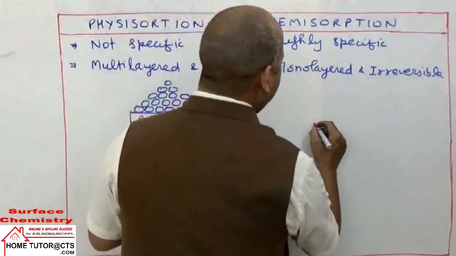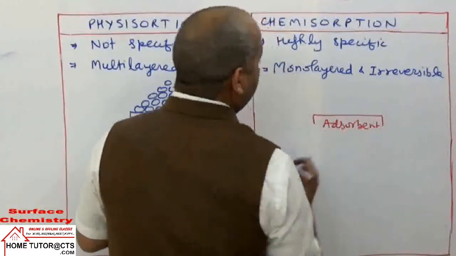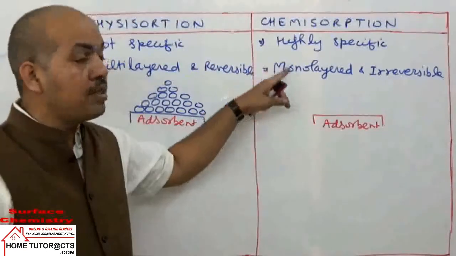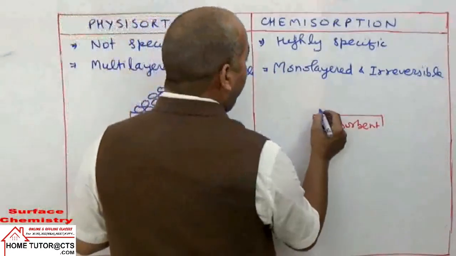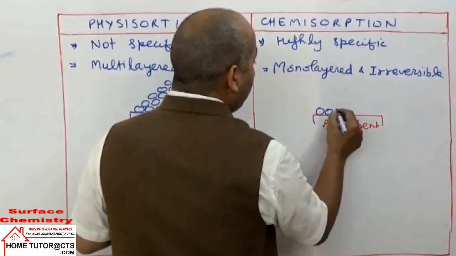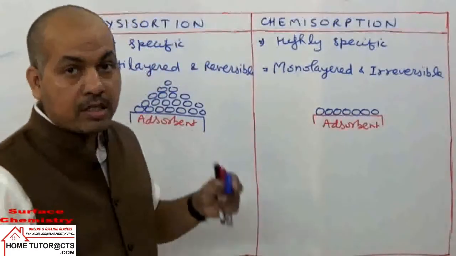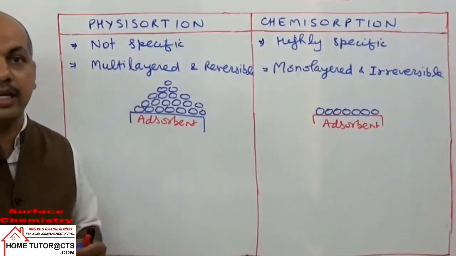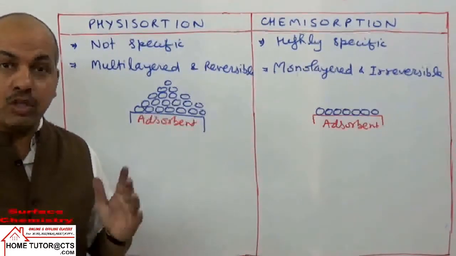यहाँ पे क्या लिखा है? Monolayered. इसका रीजन क्या है? It is the adsorbent, for the reaction to be specific and to form surface compounds. To form surface compounds, what do we require? We require that the particles of adsorbent and adsorbate must come in direct contact. And when can they come in direct contact?